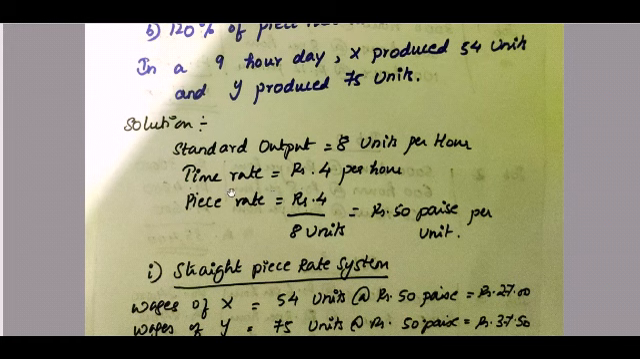So what is your piece rate? Rupees 4 divided by the number of units, which is 8 units per hour. So the piece rate is rupees 0.50, which is 50 paisa per unit. So for every unit that the employee produces, he gets 50 paisa for every piece that he produces.